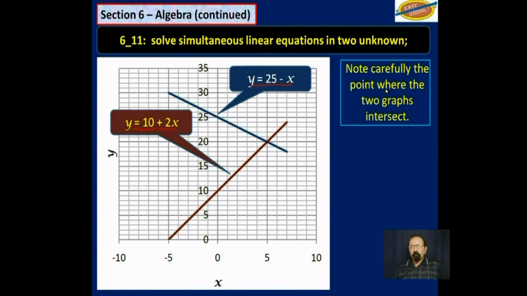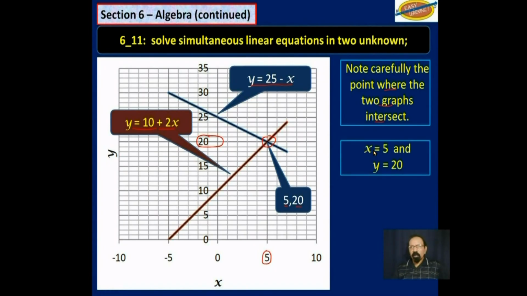Note carefully the point where the two graphs intersect, which is here. That point is (5, 20). That is to say, the x-axis is 5 and the y-axis is 20. So that means that x is 5 and y is 20.